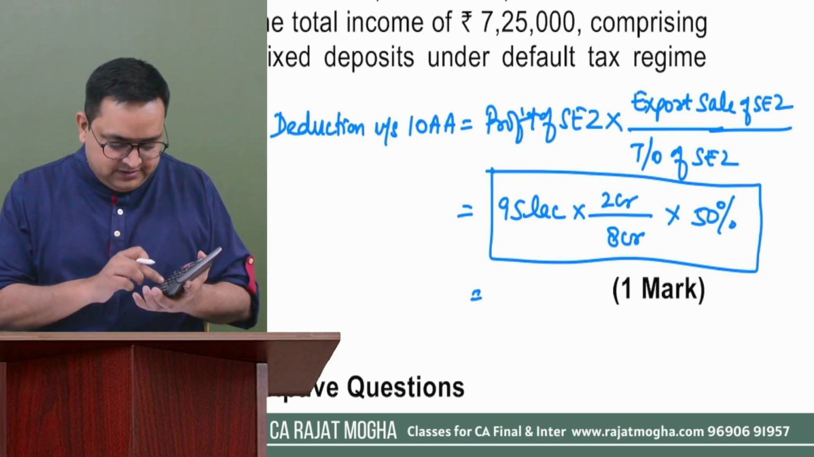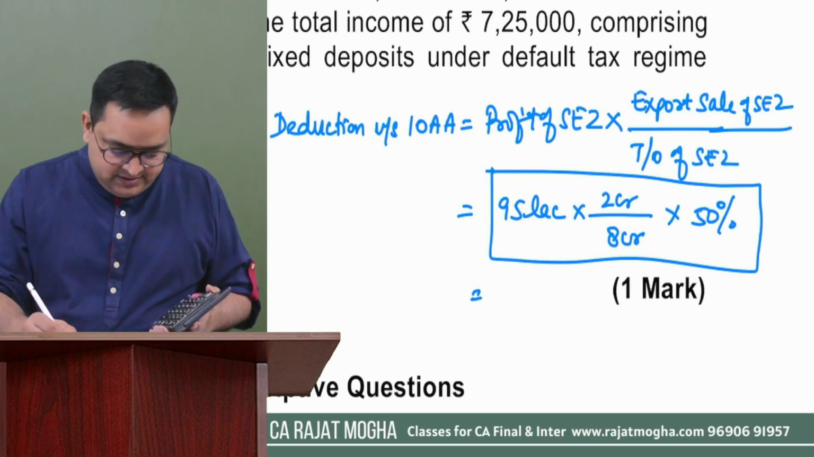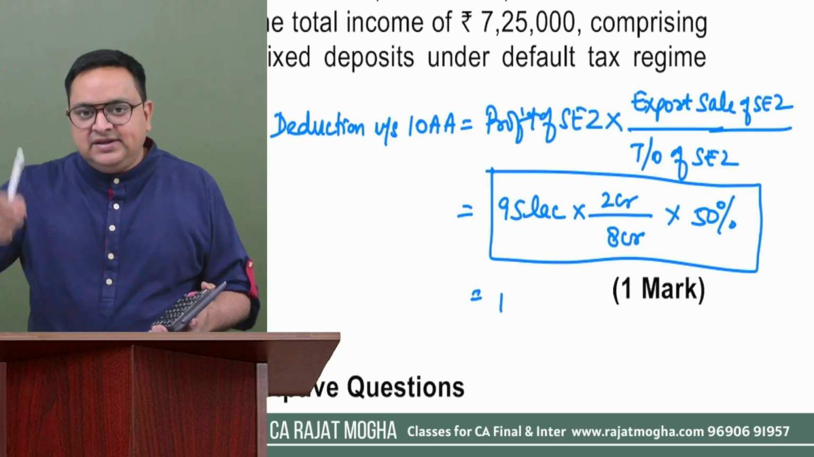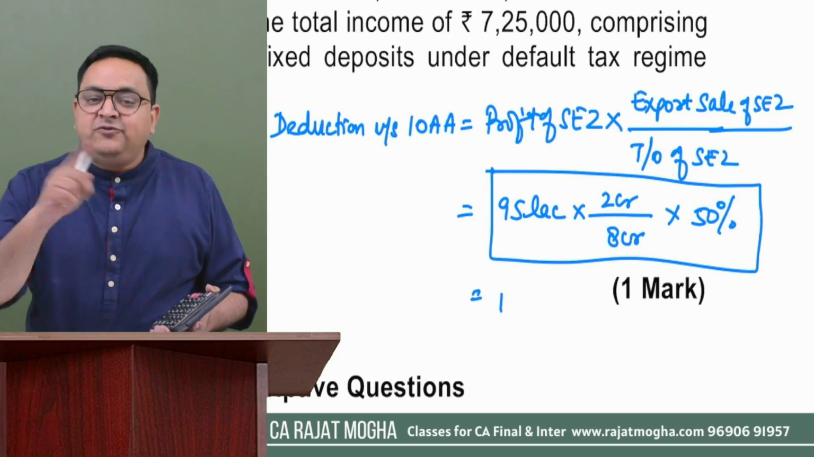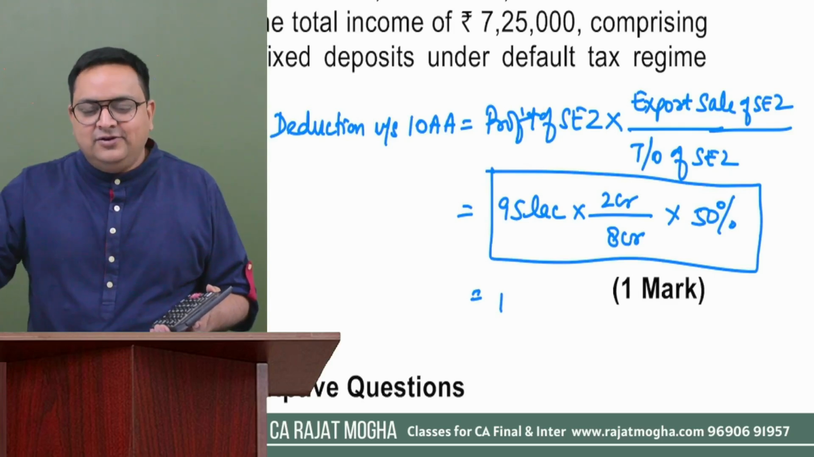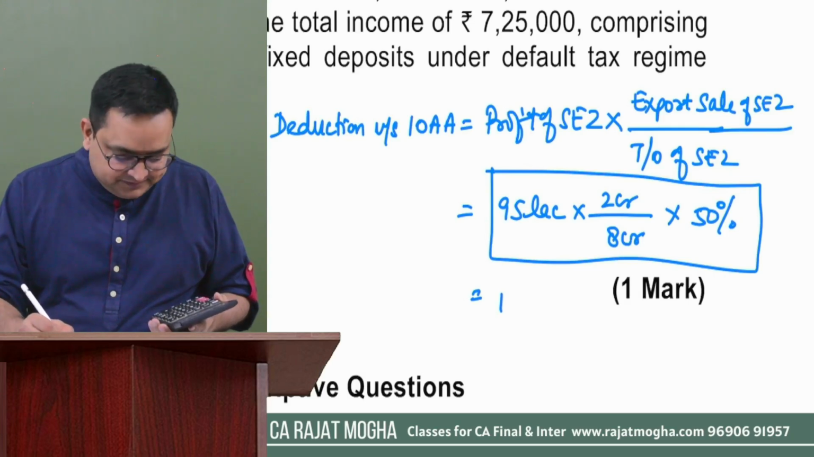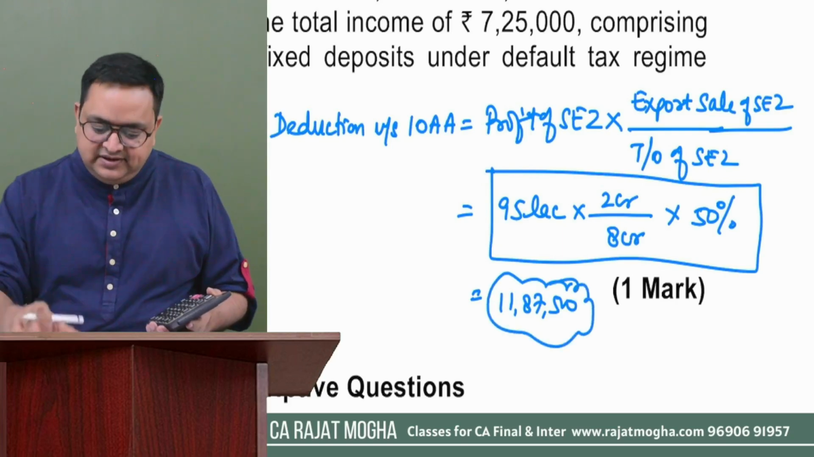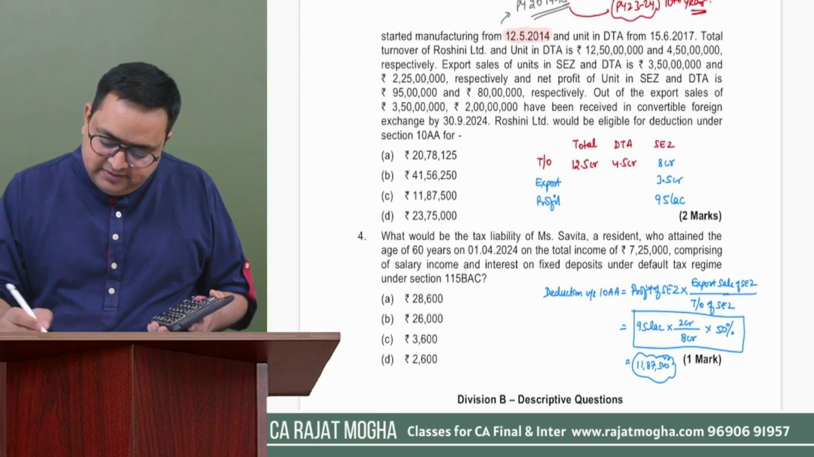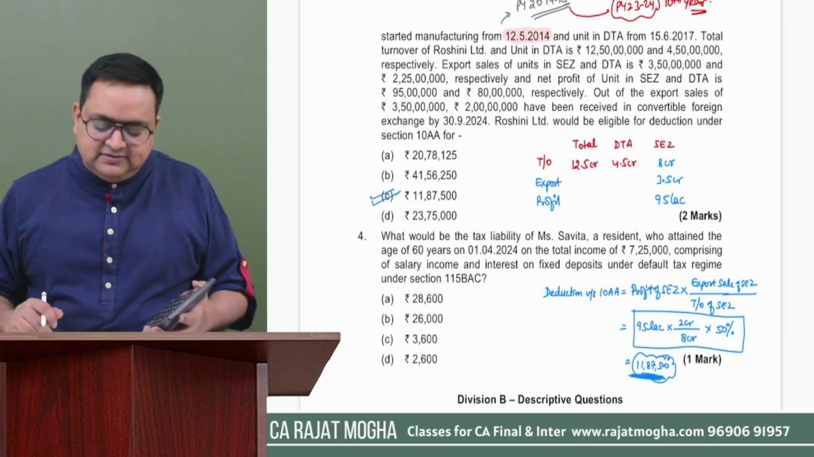Simple mathematics. 2 divided by 8 into 95 lakh into 50%. Why 50%? Because this is the 10th year, right? If this would have been 6th, 7th, 8th, 9th or 10th year, only 50% would have been allowed. If this would have been the first to fifth year, then 100%. Here it is only 50%. So this is 11,87,500. This is the deduction which I'll be getting under section 10AA. This is the correct answer. C is the correct answer.